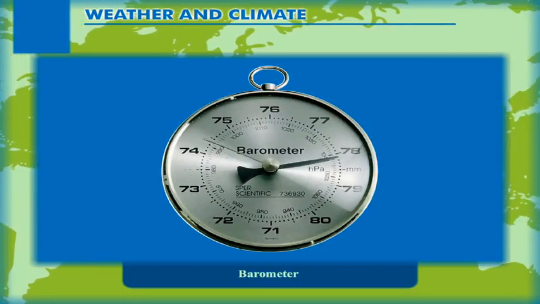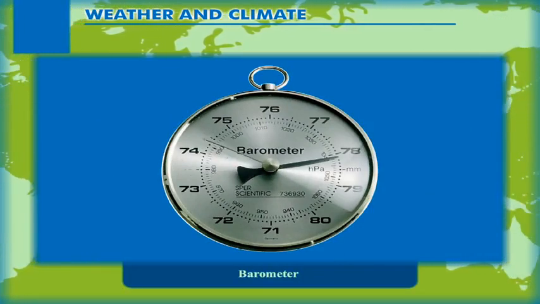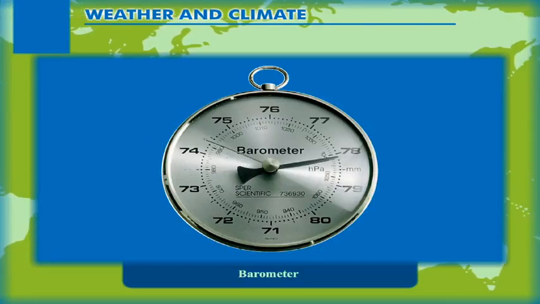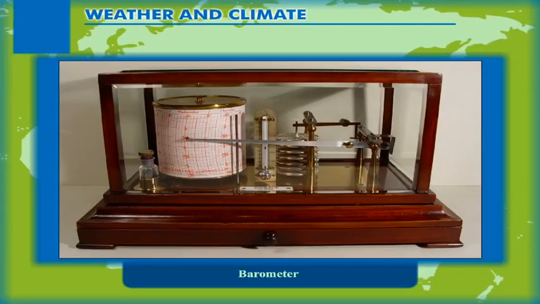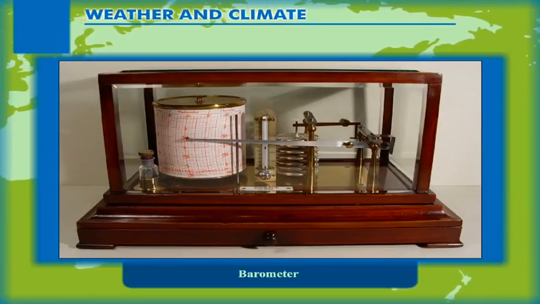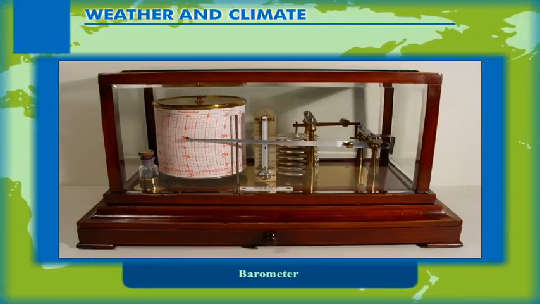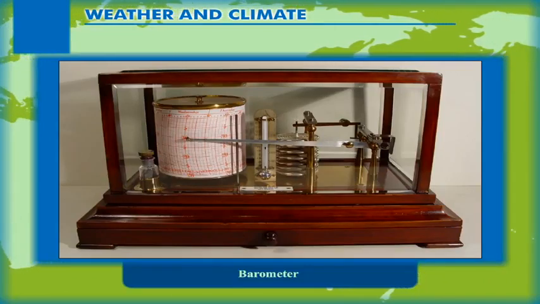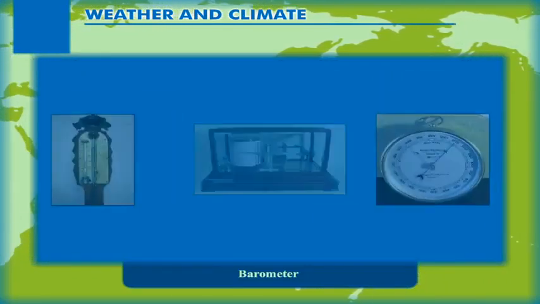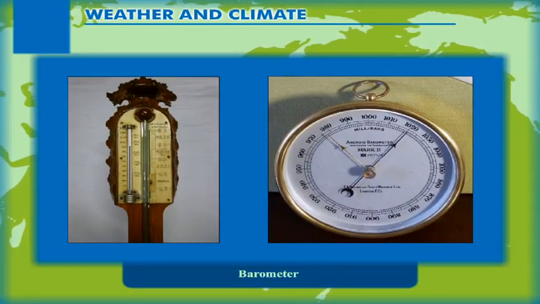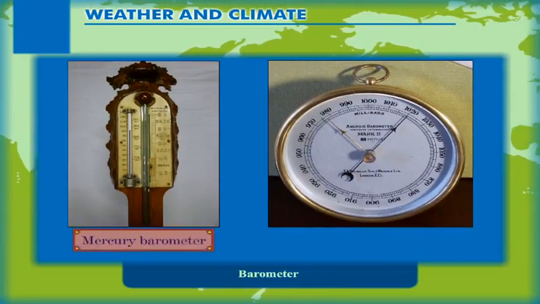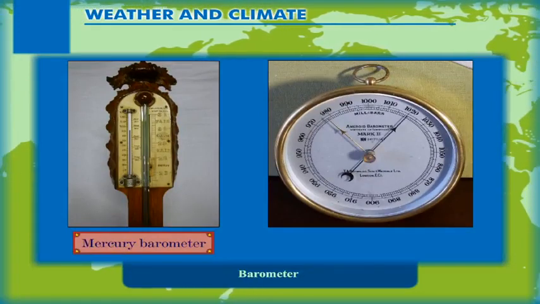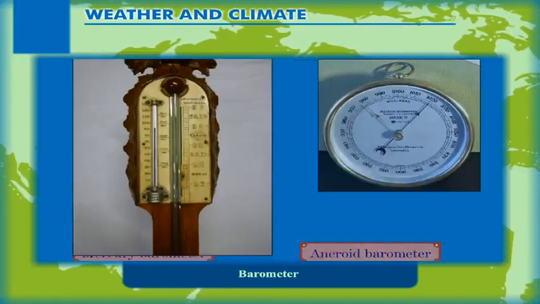Barometer. The atmospheric pressure is measured using a barometer or a barograph. A barograph is a self-registering instrument for measuring pressure. The changes in pressure are recorded on a rotating drum. The 2 types of barometers used to measure atmospheric pressure are the mercury barometer and the aneroid barometer.